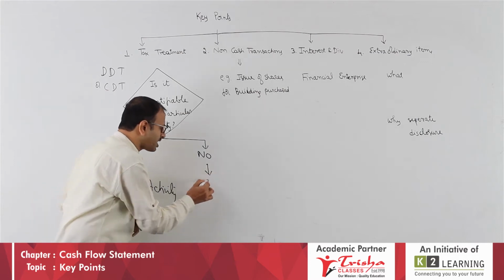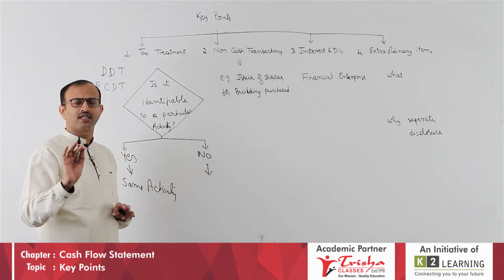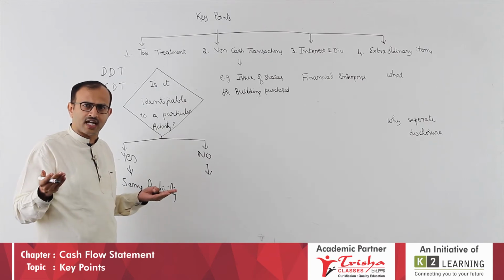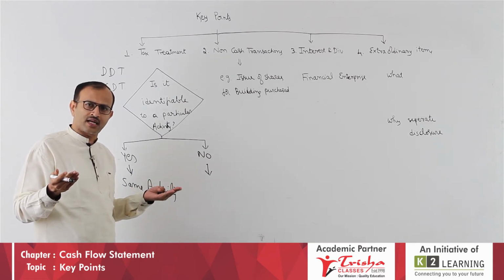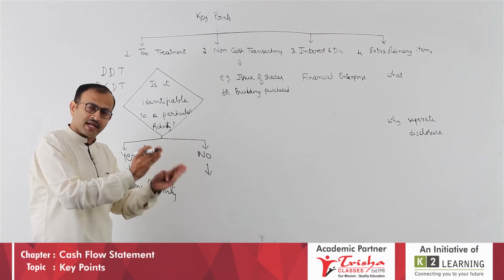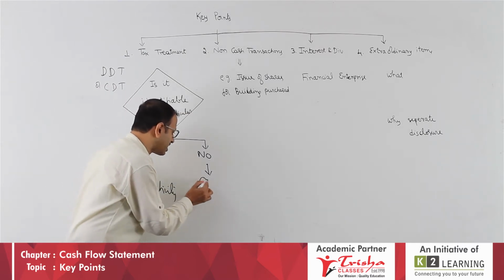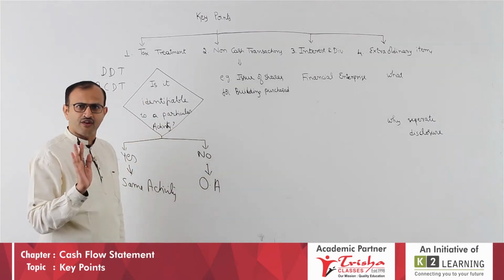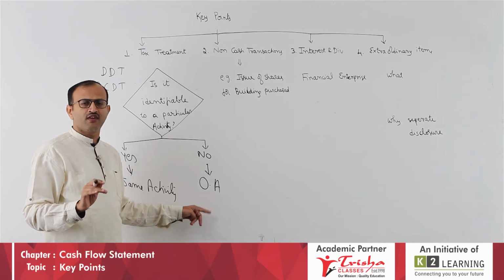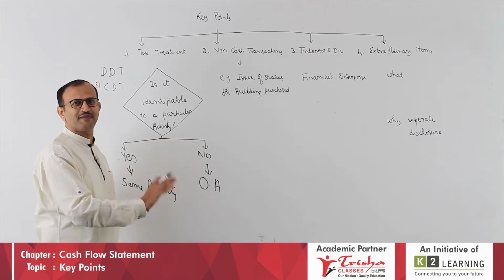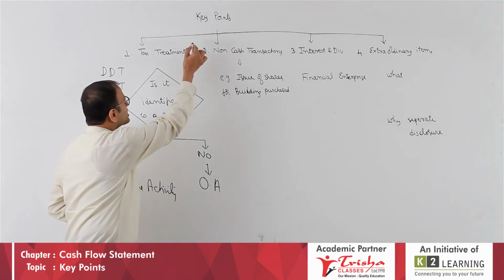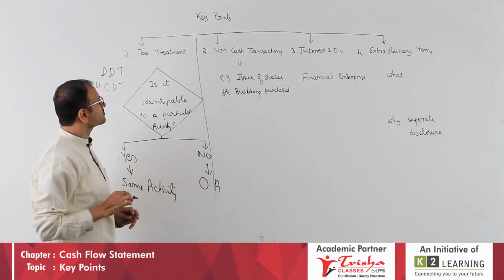If you are not given anything and they just said taxes paid, you don't know which tax that is, whether it is related to capital gain or income tax, then we assume it is related to income tax, the main activity or operating activity. Therefore, by default, if nothing is mentioned, treat under operating activity. If specified, treat under the same activity. If not specified, treat under operating activity. Let us look at the second discussion.